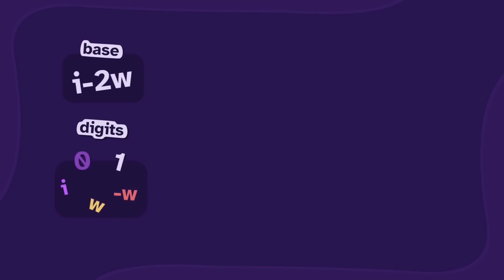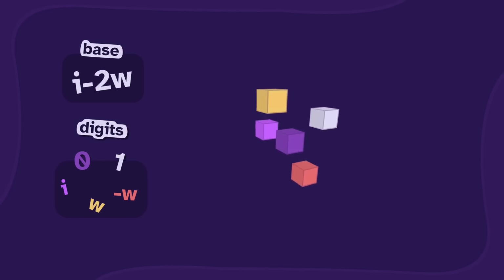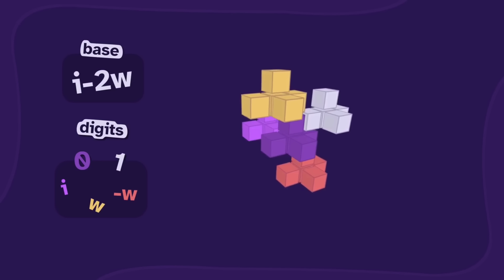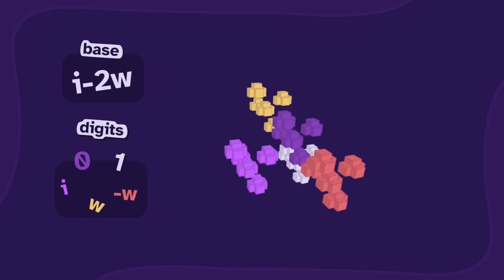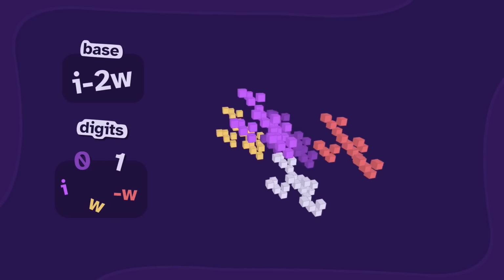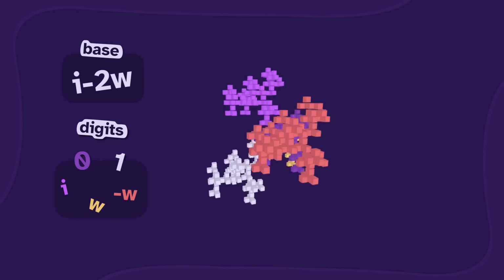So let's apply it. We'll pick a base and some digits, then start with a shape at Level 1. We can apply the transformation and apply the replication to get to Level 2. Then apply them again for Level 3. As we continue, a fractal emerges.